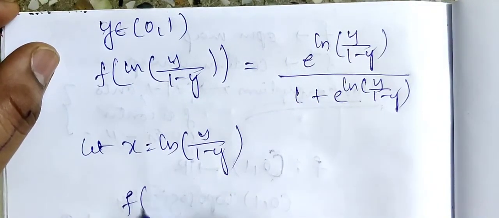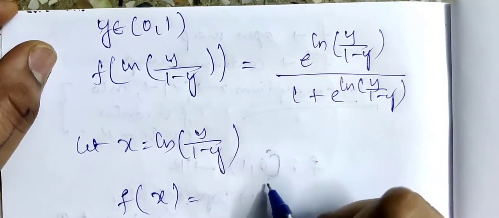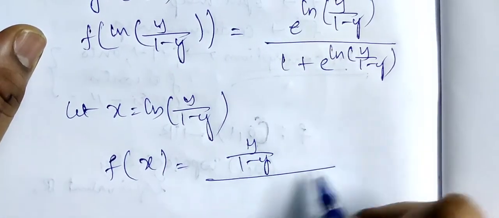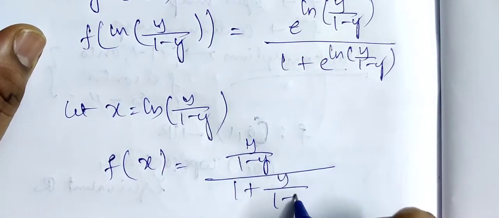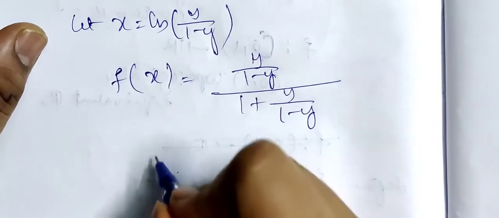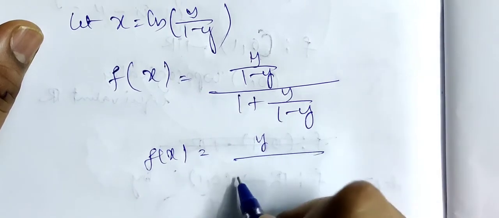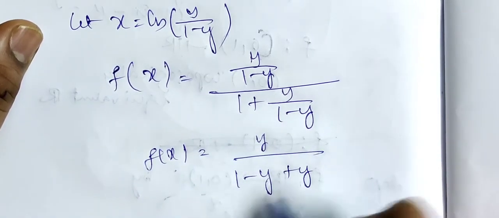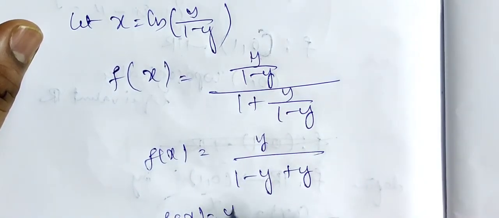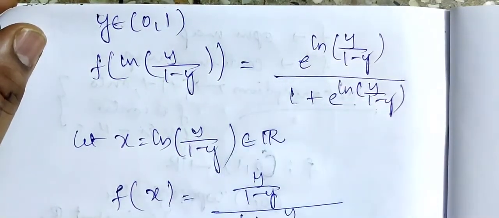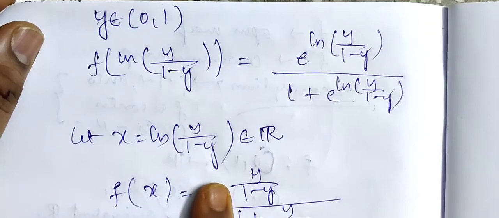So I have got f of x equal to (y/(1 − y)) divided by (1 + y/(1 − y)). So I've got f of x equal to y. Clearly x belongs to R. Check if this is right or wrong.